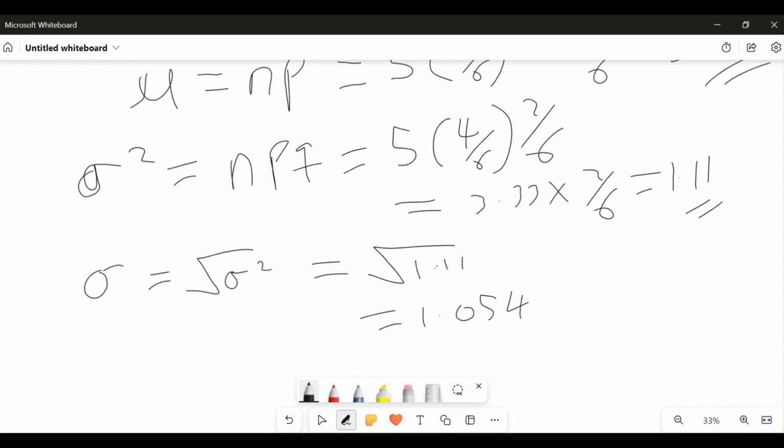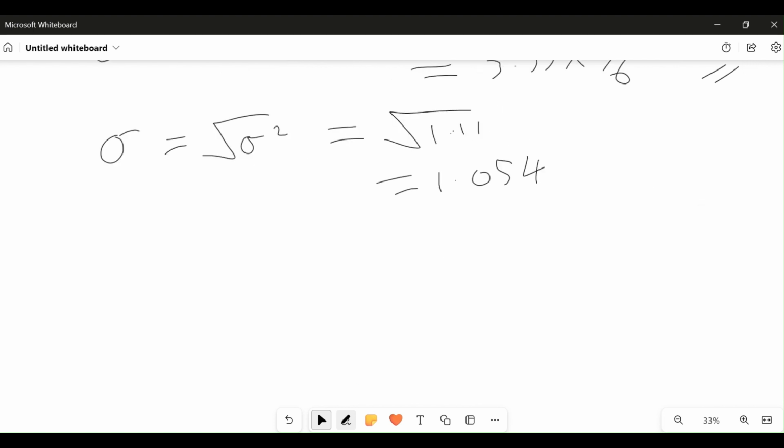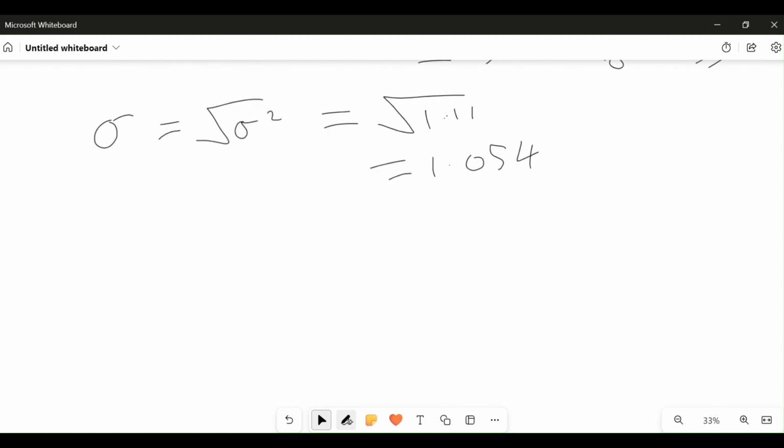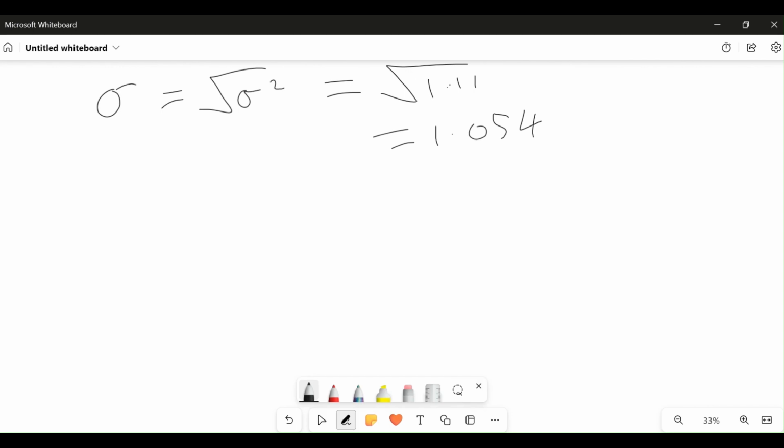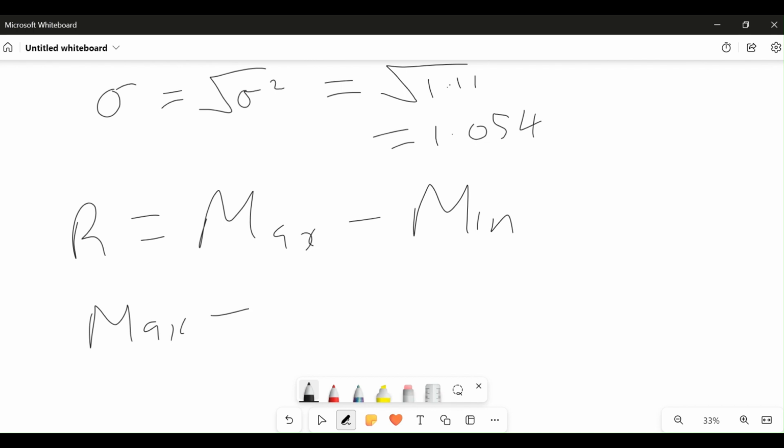Now that we have all this, we have to find the range. The range here, which is R, will be the maximum value of the distribution minus the minimum value of the distribution. The maximum value of the distribution equals the mean plus 2 sigma, that is 2 standard deviations.